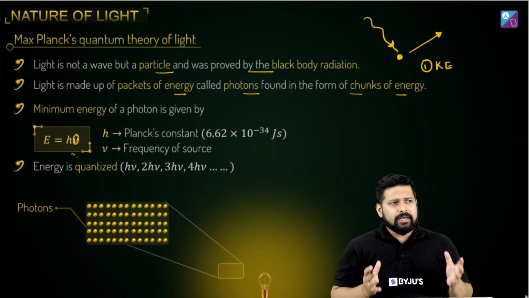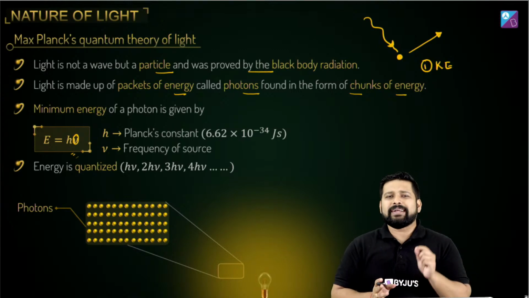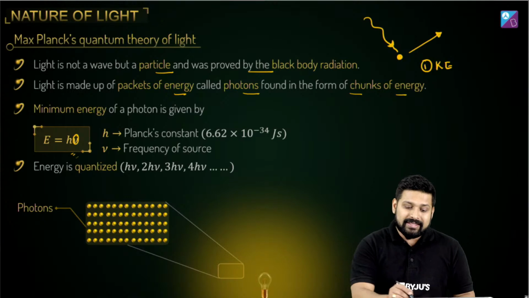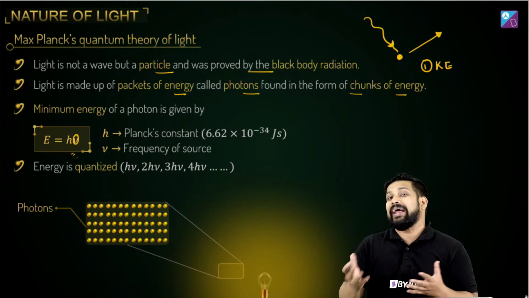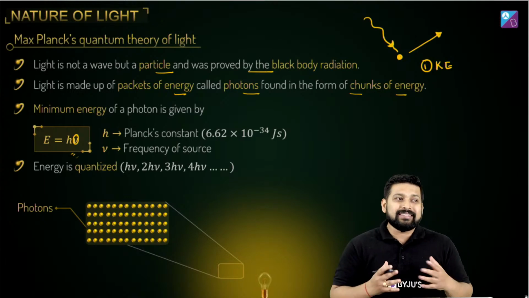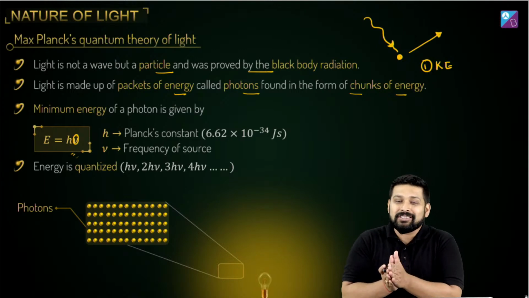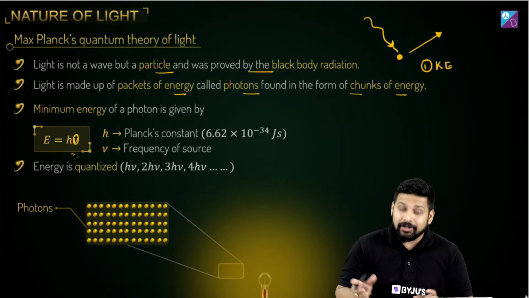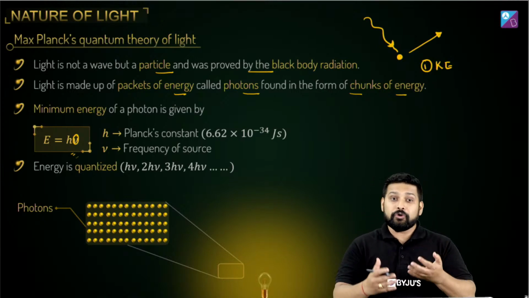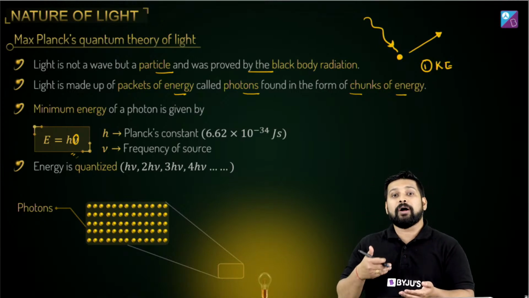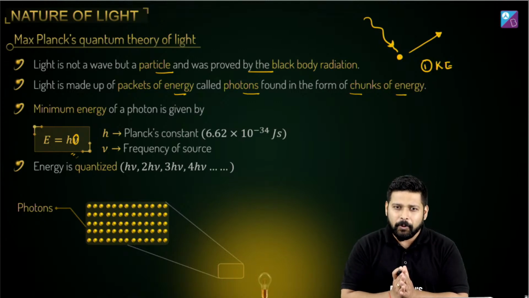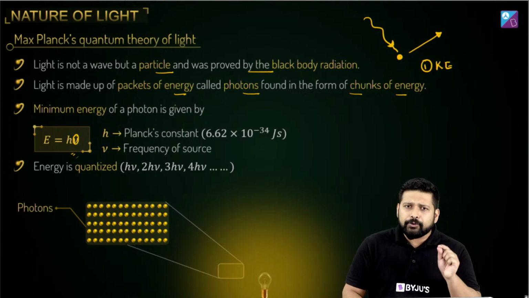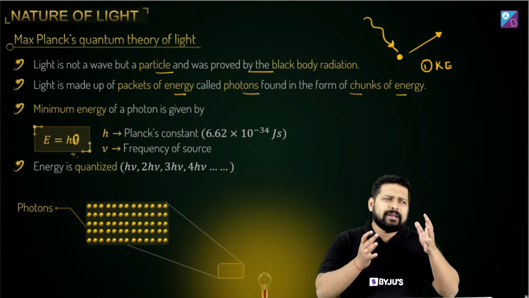Okay, if you think about light, what can it have? It can have actually two things. One is the intensity, which means how bright it is. Another one is the color, correct? So you change the frequency, what you have changed is also the wavelength, so you have changed the color. If you change the intensity, what you have made it? You have made it dimmer or you have made it brighter. Got it? Okay. So you see, the energy of this photon actually depends upon the frequency, contrary to the idea